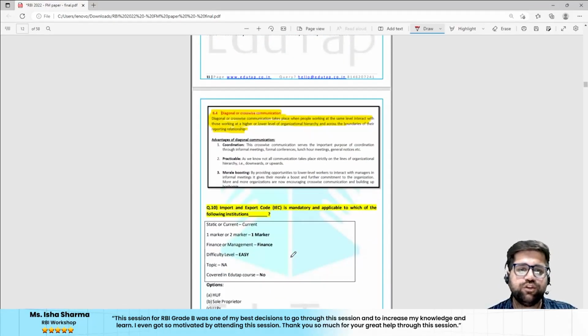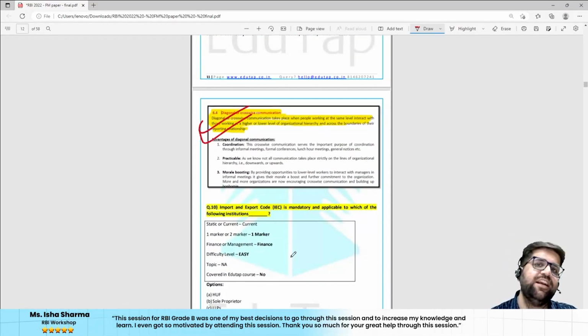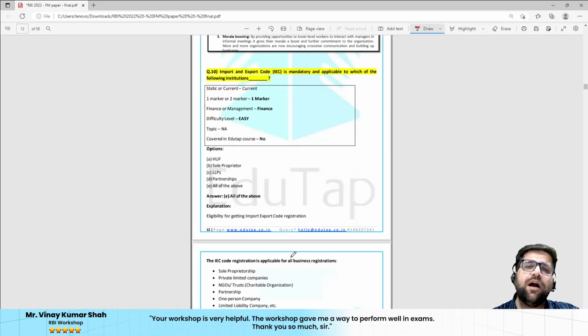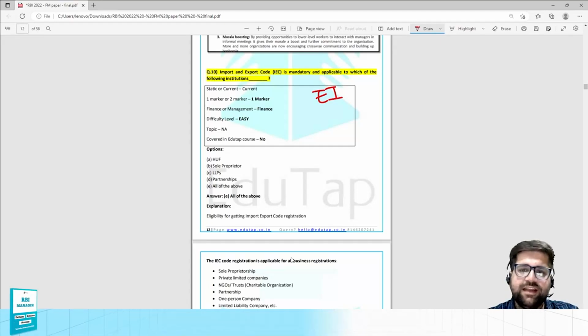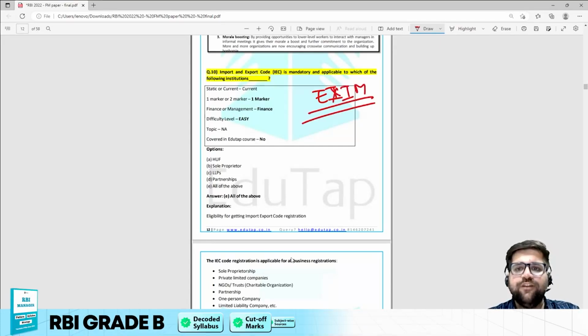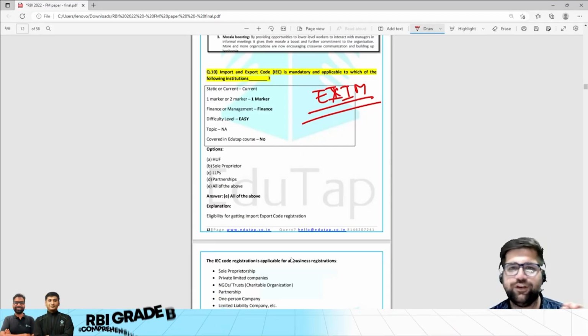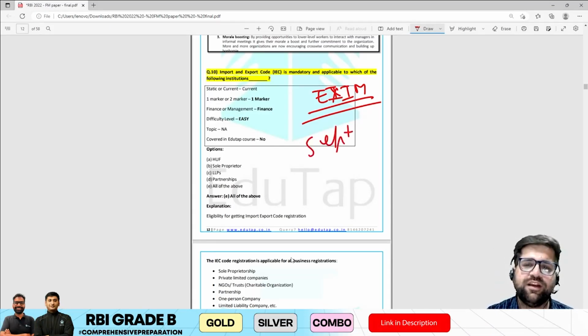Now let's come to the next question. This is the screenshot which has been directly taken from your course. Question number 10. This was again a part of your import and export policy, the EXIM policy or foreign trade policy. This particular question was very much in the news in September 2021.